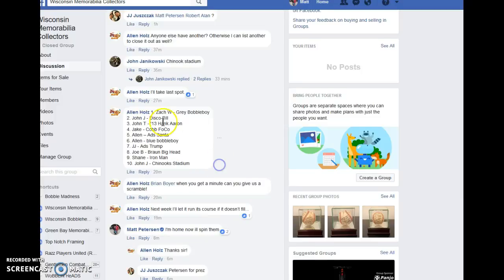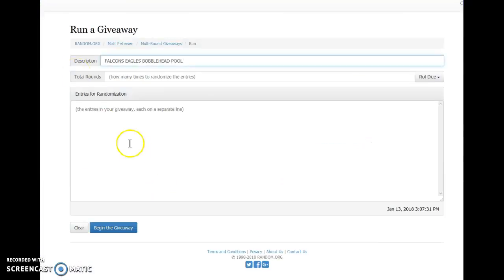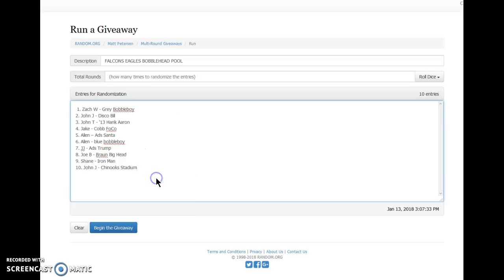10 entries. Drop them into random. 10 entries. Zach on the bottom. Or Zach on top, John on the bottom. We are going to roll 2 dice, 5 or higher, just like a Raz.